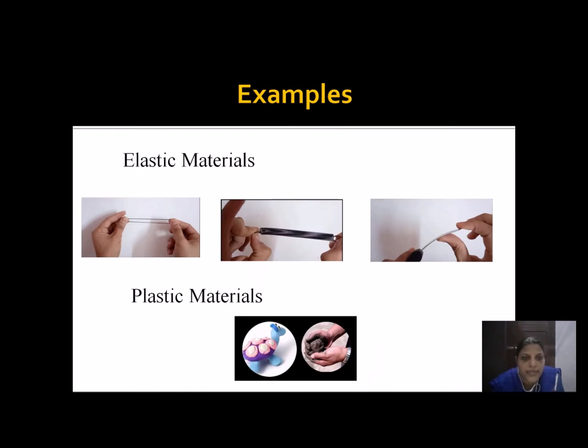Examples of elastic materials are the rubber band and the spring. When we stretch these two, they will try to come back to the original state, so they are elastic materials. See the third case, the knife. When we bend this knife, it snaps back, that is, it comes to the original state. We can say steel is also one type of elastic material, but in order to set a deformation in this knife, we have to apply a large amount of stress, or a large amount of force, that we are going to see later.